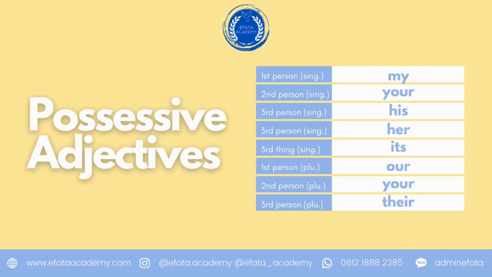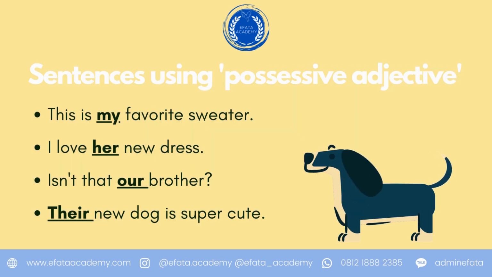The third type of pronoun is possessive adjectives. As you can see from the examples, possessive adjectives are my, your, his, her, its, our, your, and their. Usually these words are followed by a noun or anything else. To put it into examples, the first one is, this is my favorite sweater. If you turn it into a question, it would be, whose favorite sweater is this? The answer would be, my favorite sweater.